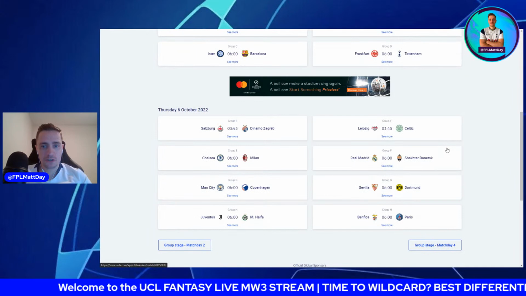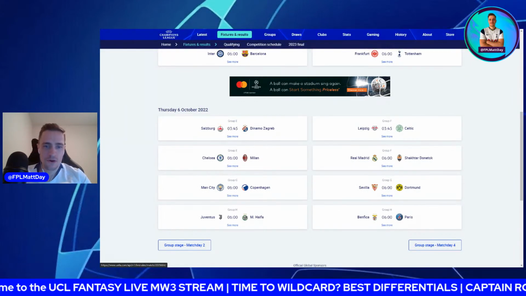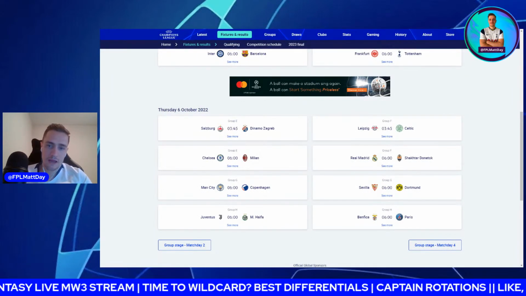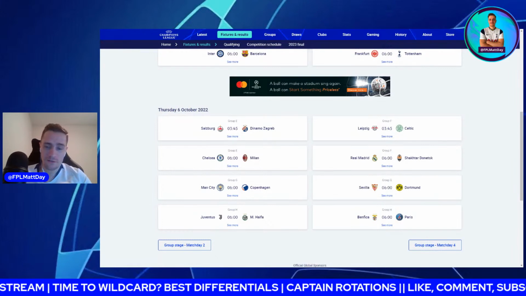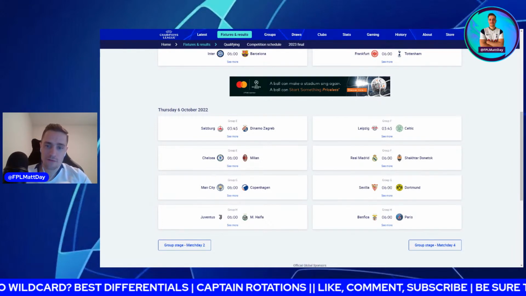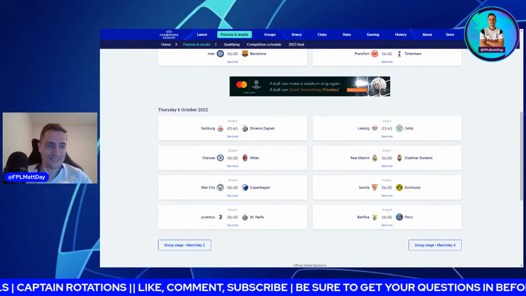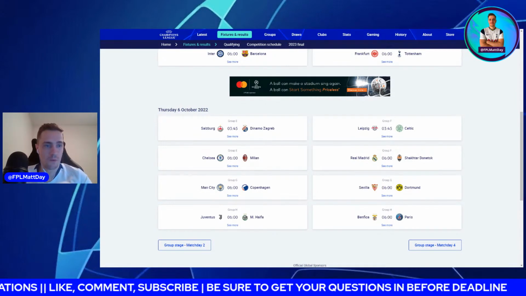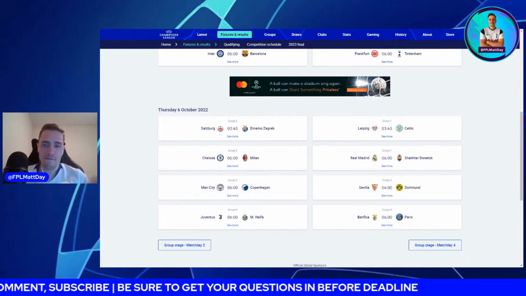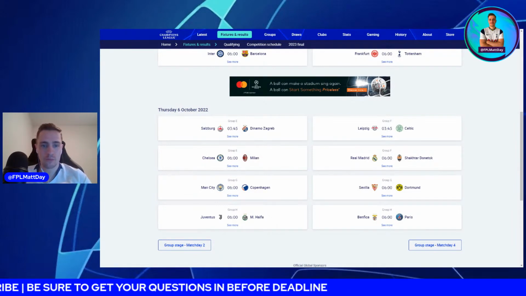The other game in this group, we've got Seville versus Dortmund. Seville not having the best season, really struggling to find the net. I think from this one, it's got to be the defender Guerrero from Dortmund. He's now 4.6 million. He hauled in match week 1. He's got to be the man from this match week for Dortmund.